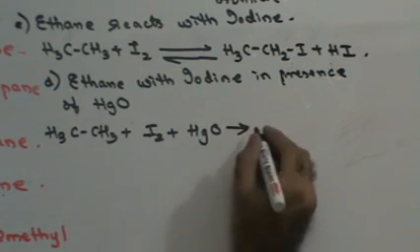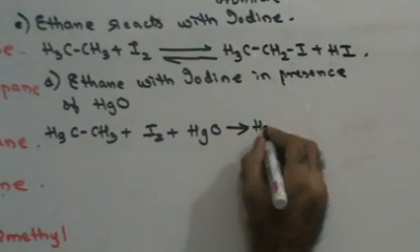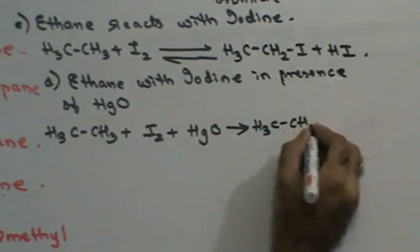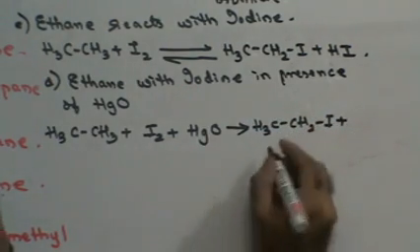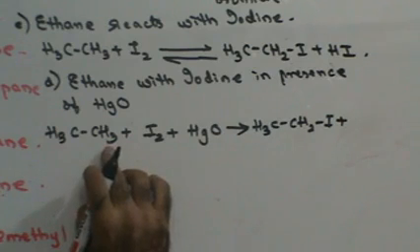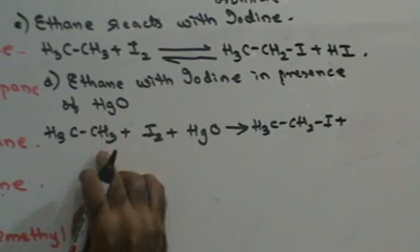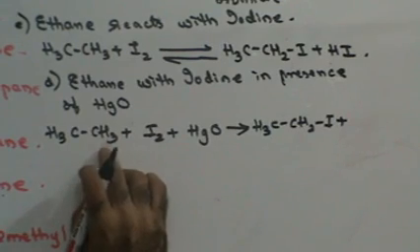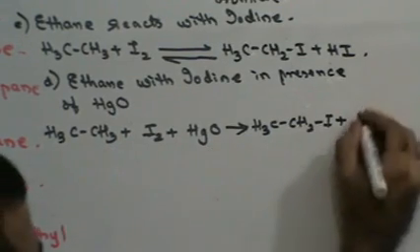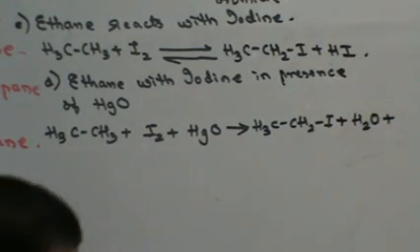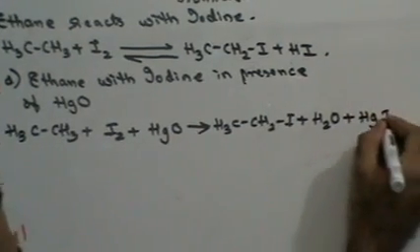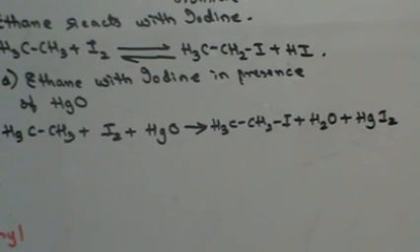So in that case, you will have a substitution reaction, H3CCH2I plus, due to the oxidizing property, the hydrogen that you get from the ethane will react with oxygen to form water, and mercury reacts with iodine to form mercuric iodide.